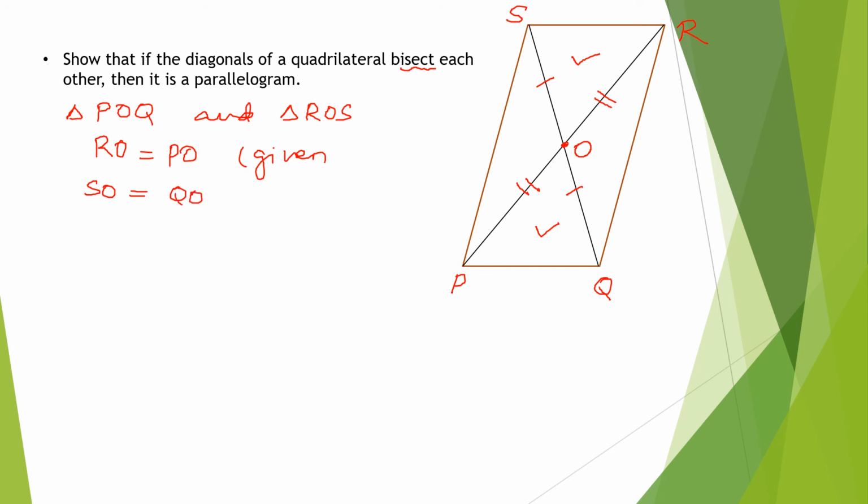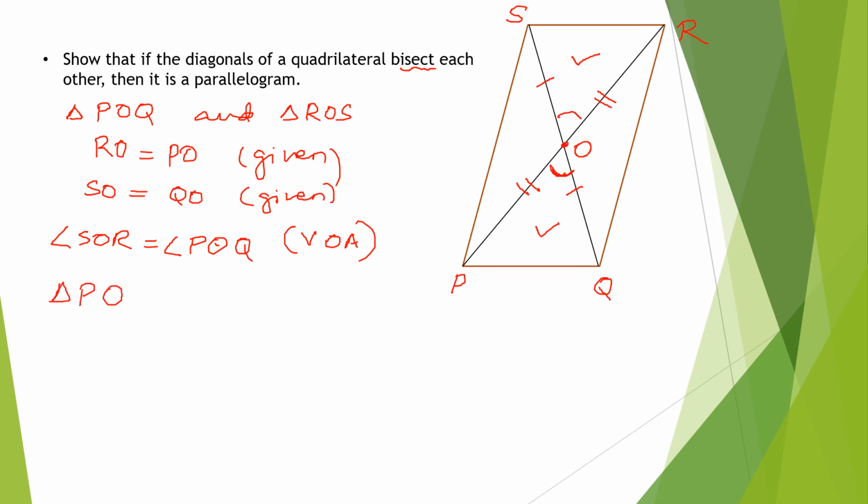SO is equal to QO, that is also given. Then anything else? Yes, vertically opposite angles. Very correct. So angle SOR is equal to angle POQ. What is the congruence here then? SAS congruence.